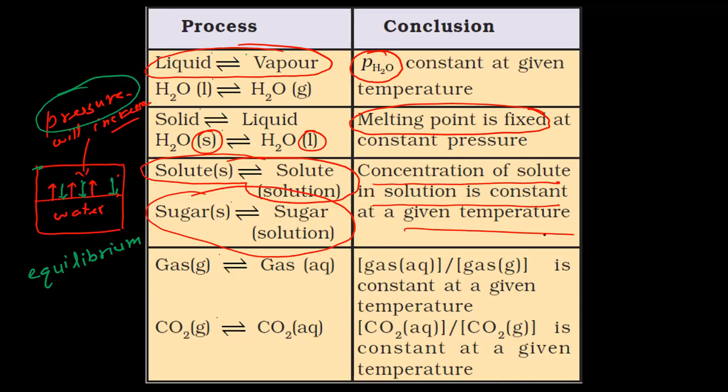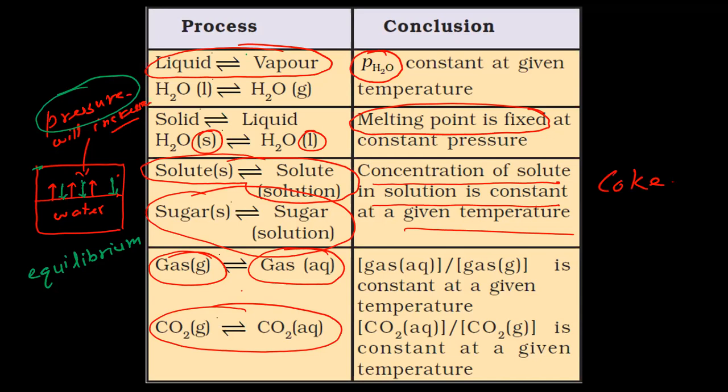Now the last one, gas, dry gas to aqueous gas. In this case also, there can be an equilibrium. And this is something we will see when we talk about solutions of gases and liquids. For example, you have Coke and Pepsi.